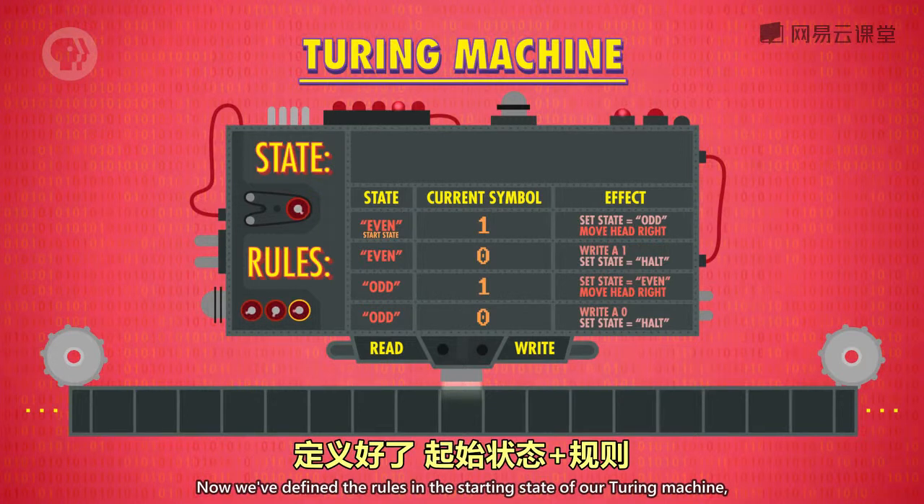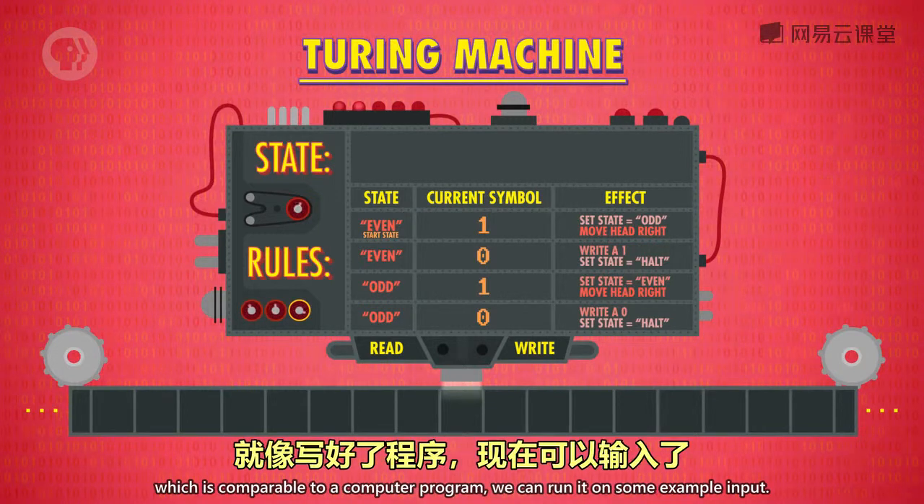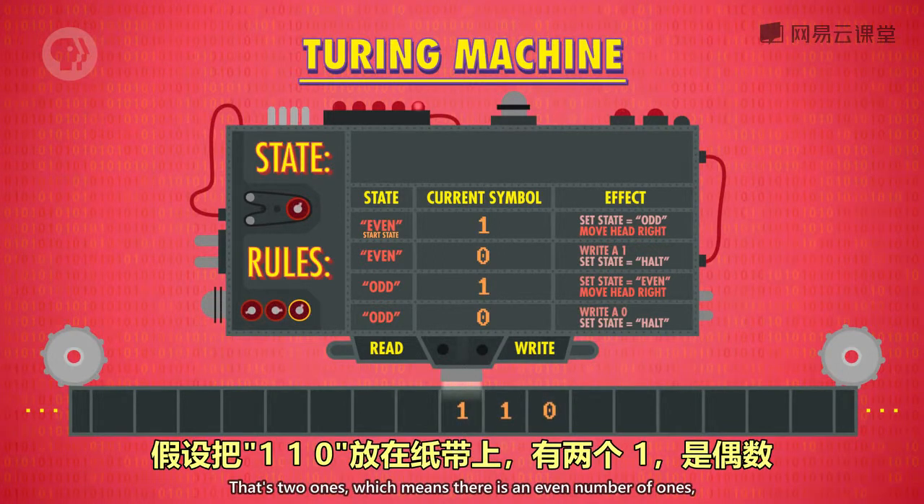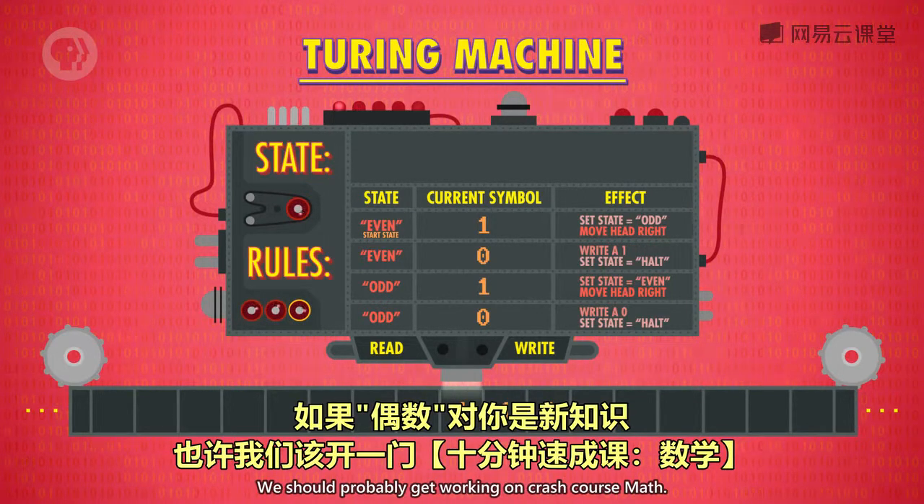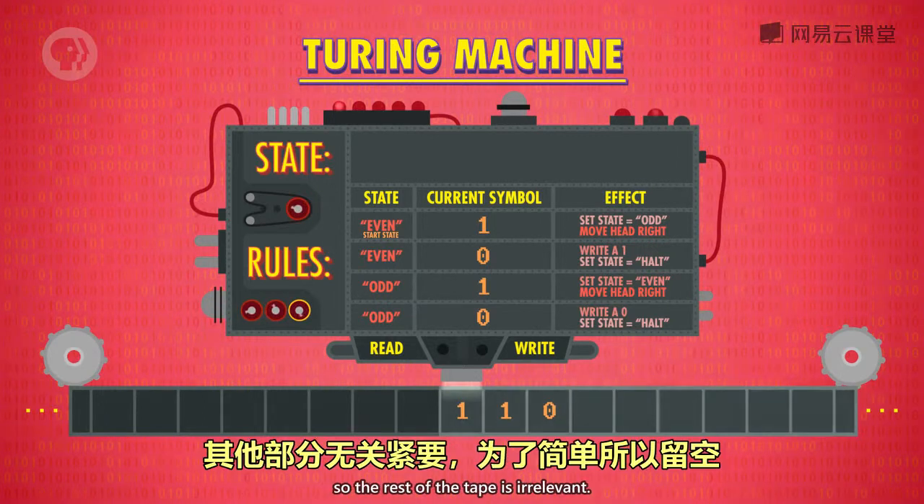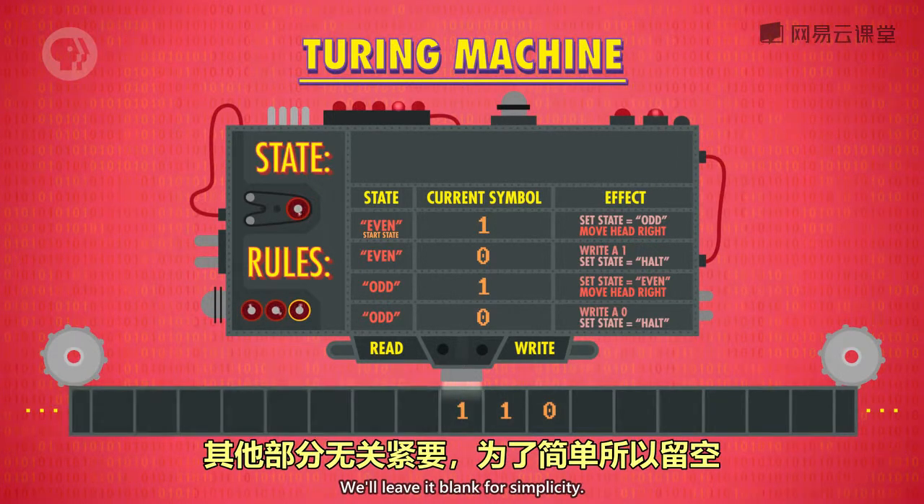Now that we've defined the rules and the starting state of our Turing machine, which is comparable to a computer program, we can run it on some example input. Let's say we store 110 onto the tape. That's 2 ones, which means there is an even number of ones. And if that's news to you, we should probably get working on Crash Course Math. Notice that our rules only ever move the head to the right, so the rest of the tape is irrelevant. We'll leave it blank for simplicity.